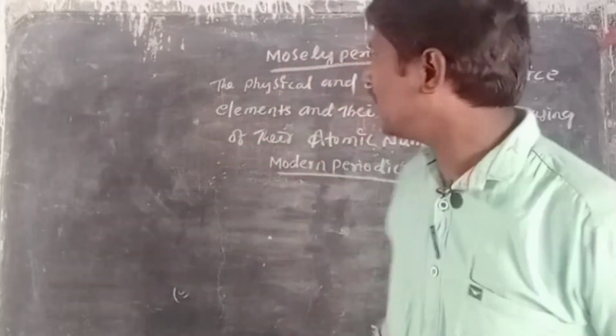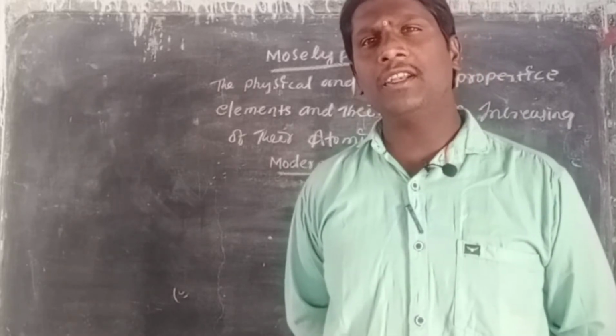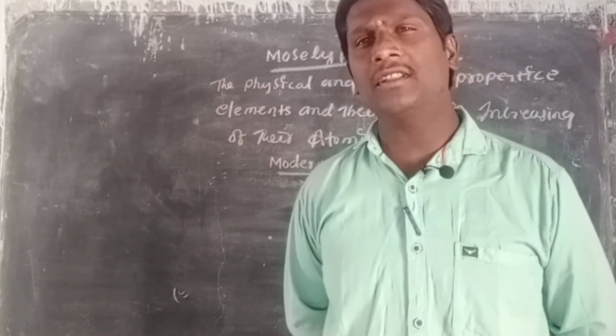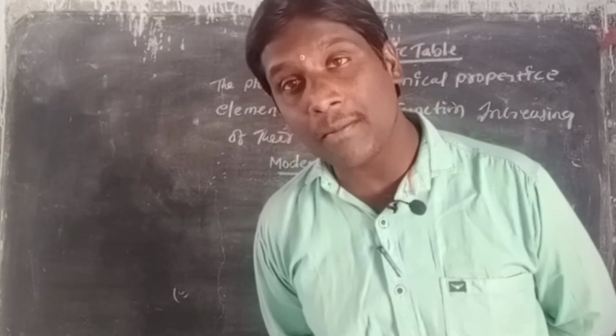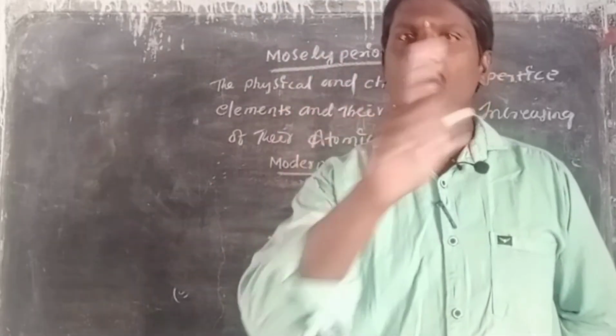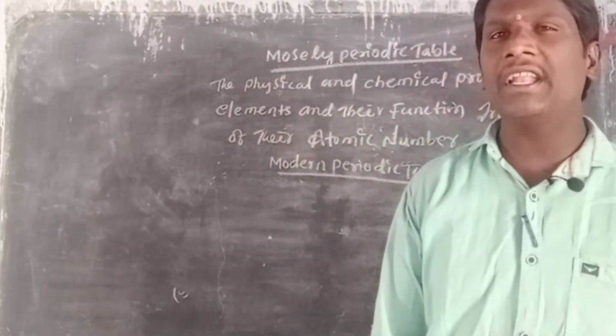That is called the modern periodic table.